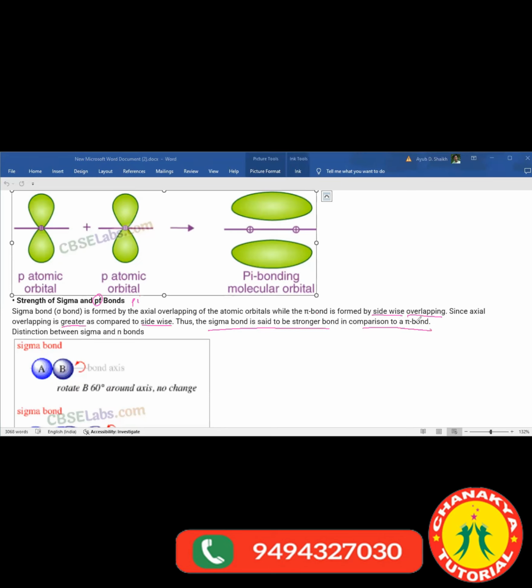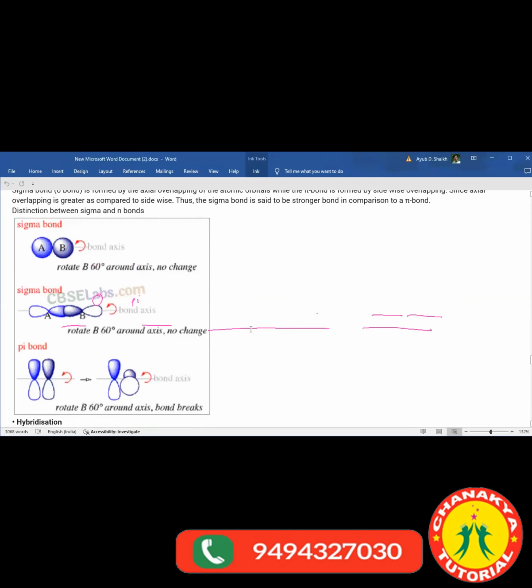Now for the example they have given us this example. You can check it. See, these are the molecules formed by the sigma bond, A and B. Able to see? If you rotate it about the axis, there won't be any change. Another sigma bond A and B, p orbital axial overlapping is shown, right?